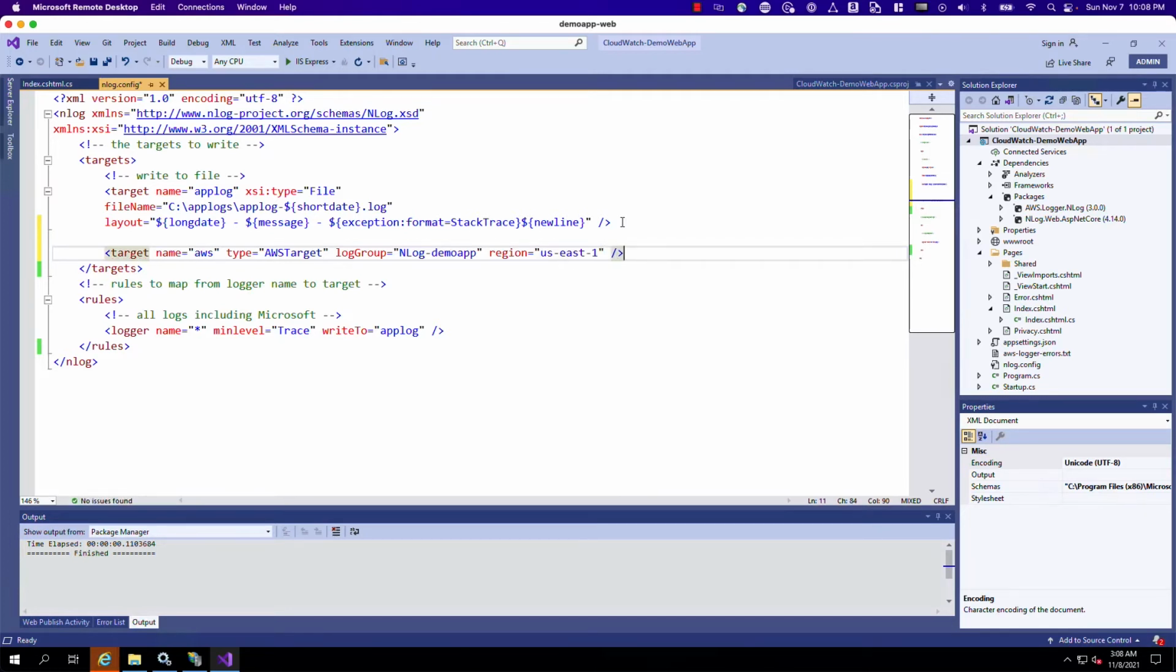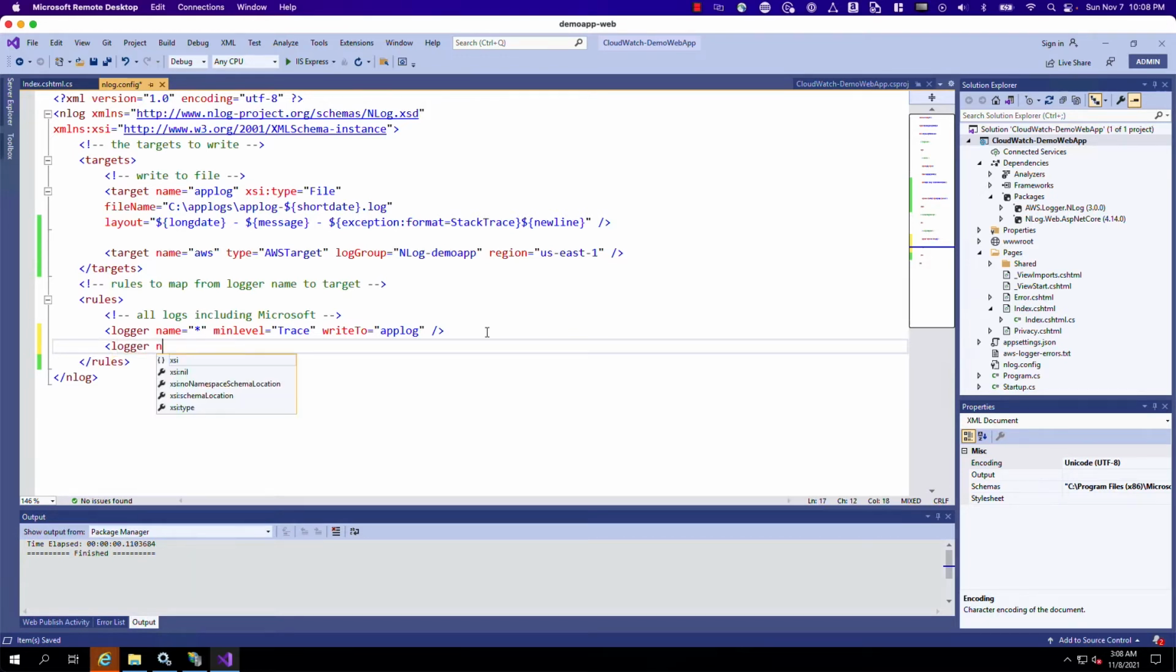And we'll go ahead and close that off. And then we'll just simply need a rule here as well, similar to this rule. So we're going to say logger name, and we'll do min level. We'll do trace as well, and we'll write to AWS. And we'll close off that bracket.